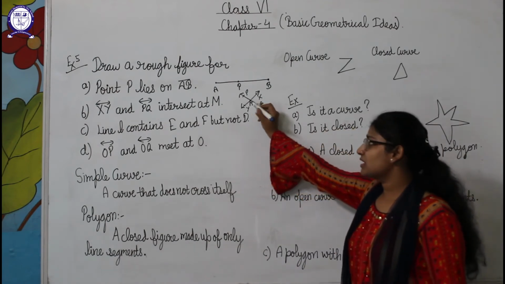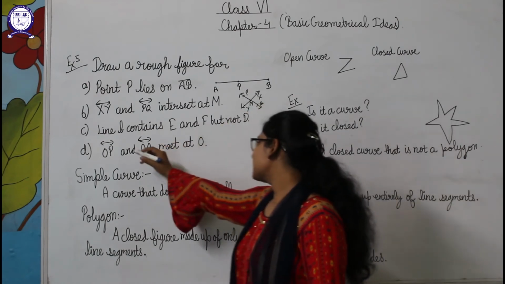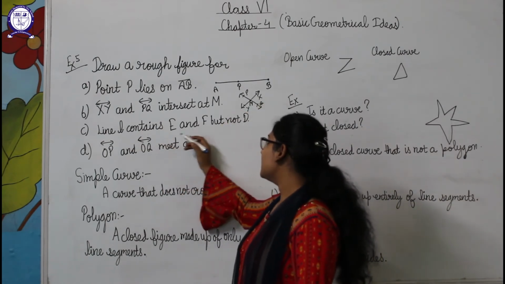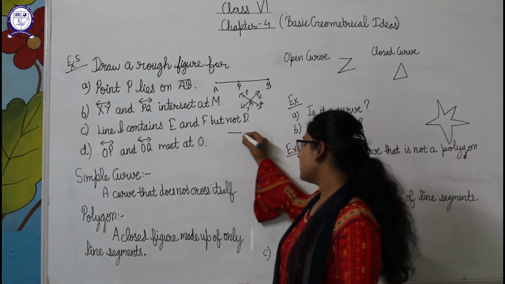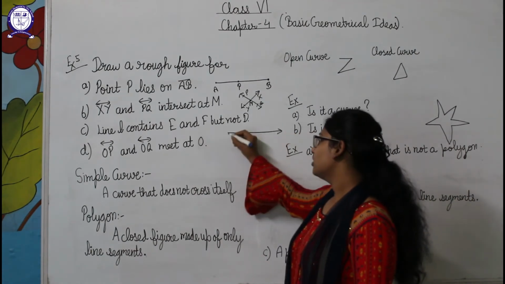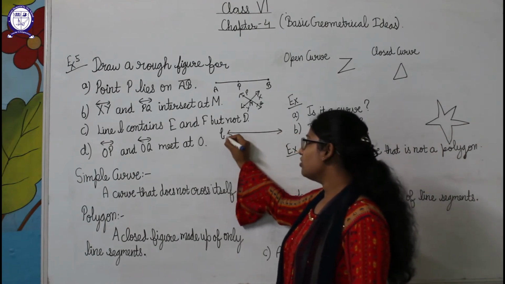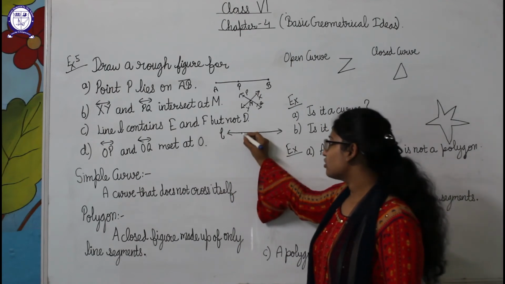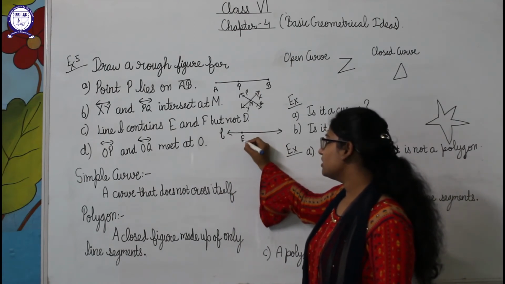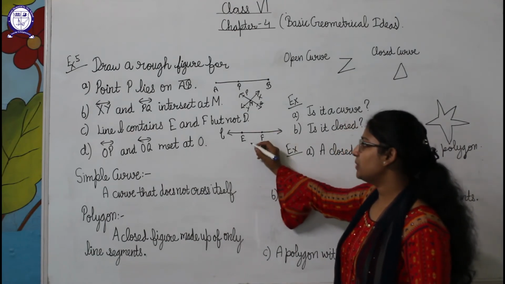So these two are the intersecting lines at point M here. Okay, C part: line L contains E and F but not D. So first of all we will make a line L. So this is line L here. Okay, now there should be the points E and F on it. So we will make the points E and F on it, but not D. D should not be on this line.